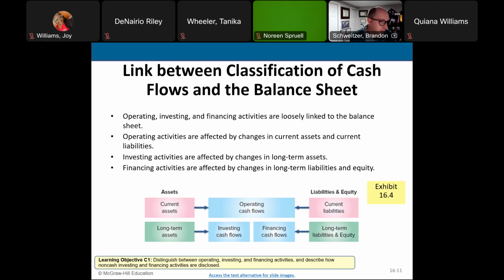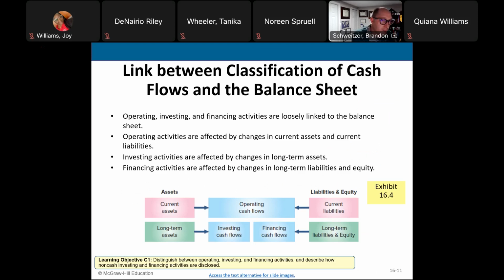The cash balance, as you know, is a current asset account on your balance sheet, and that tells us a lot about our operating cash flows on our statement of cash flows. On our balance sheet, we also have our property, plant, and equipment. Those are long-term assets, and that tells us a lot about our investing cash flows.